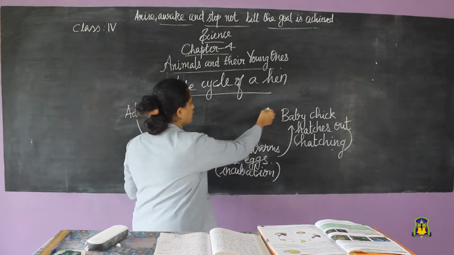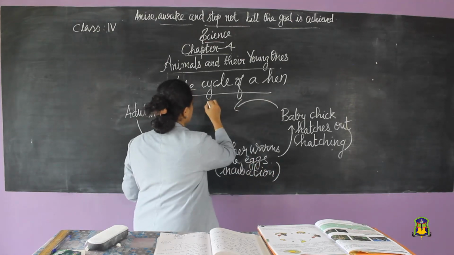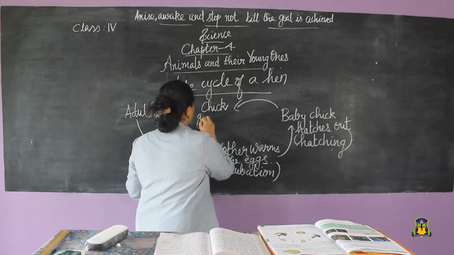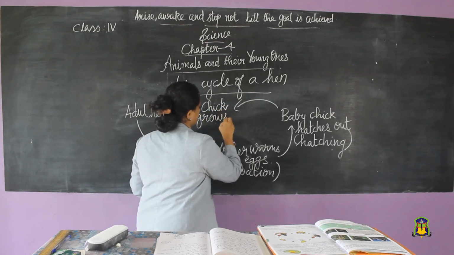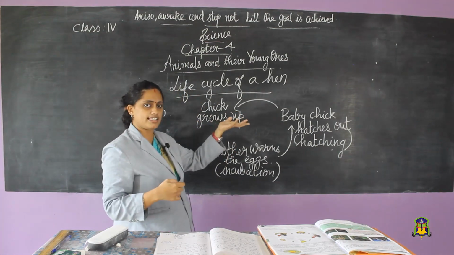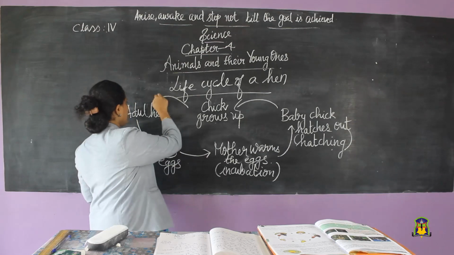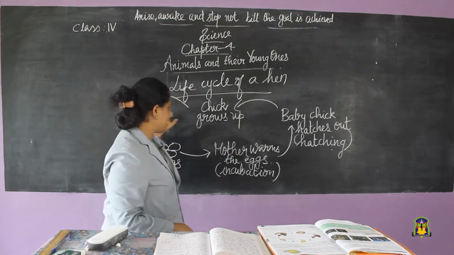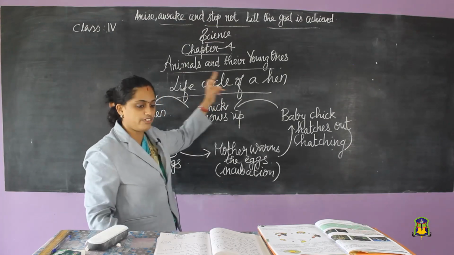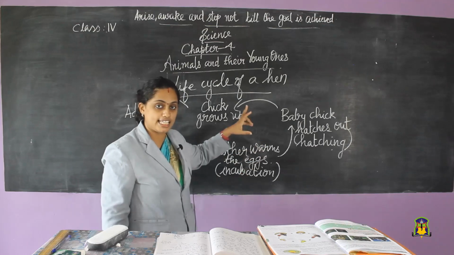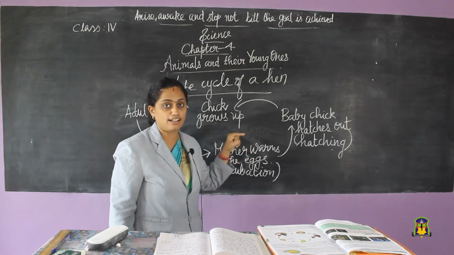The chick will grow up. The baby hen grows up, and after so many days, how will it become? It will become an adult hen. So this is the life cycle of a hen, how the birth is happening.